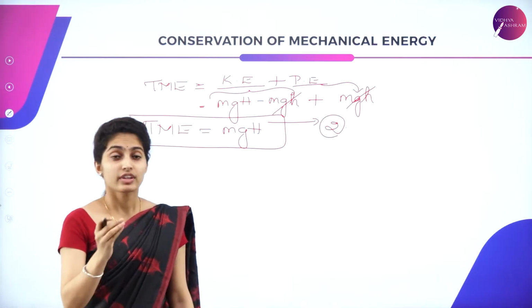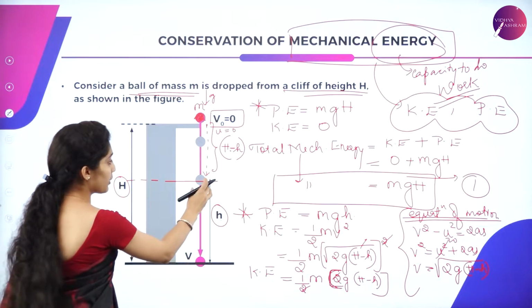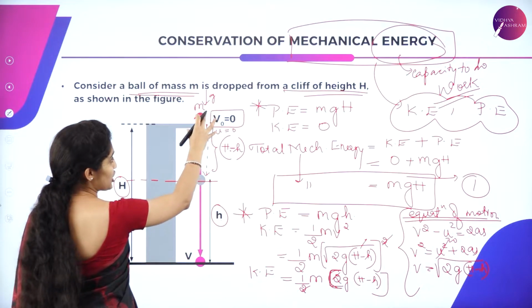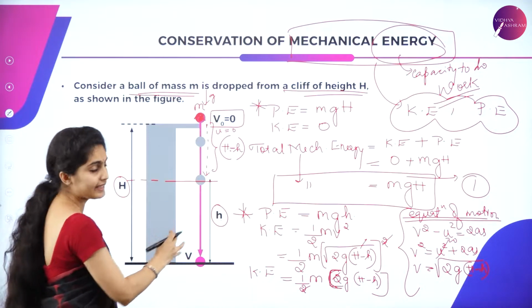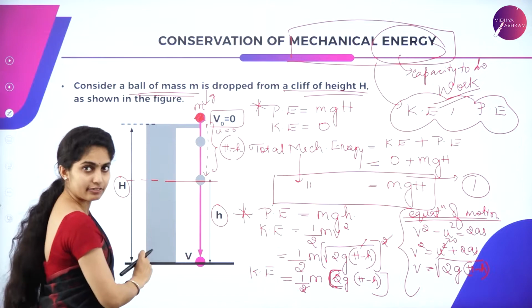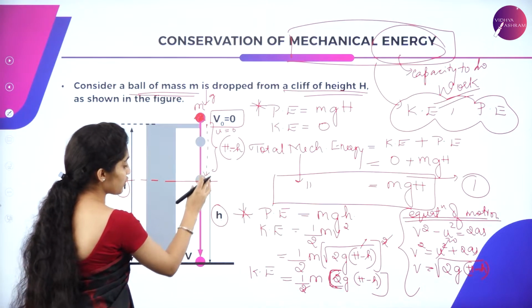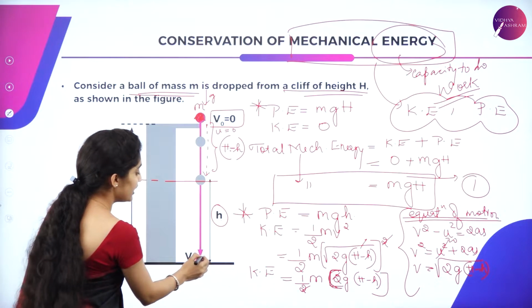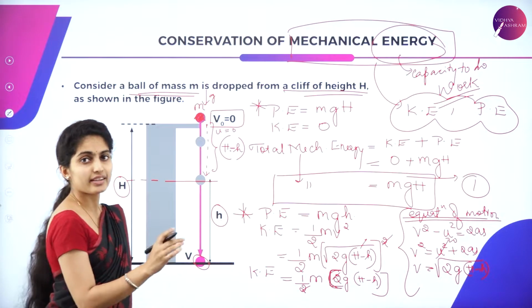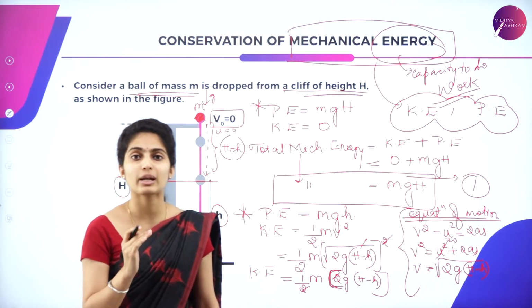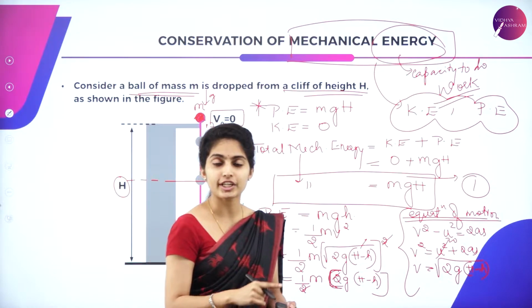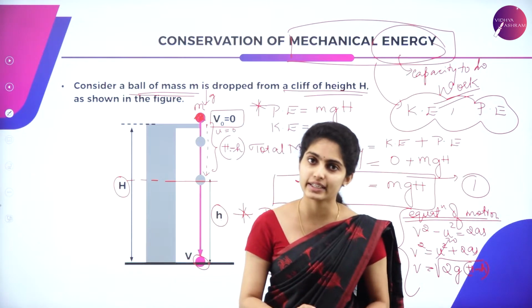So now the object from this position is completely dropped. So we check the equation of an object at a certain height and at the intermediate level. Now you're checking the position of the object when it is at the base, that is, height is 0. It is completely touching the ground. At that moment, what will be your total mechanical energy? In order to have total mechanical energy, you need your potential energy and your kinetic energy.